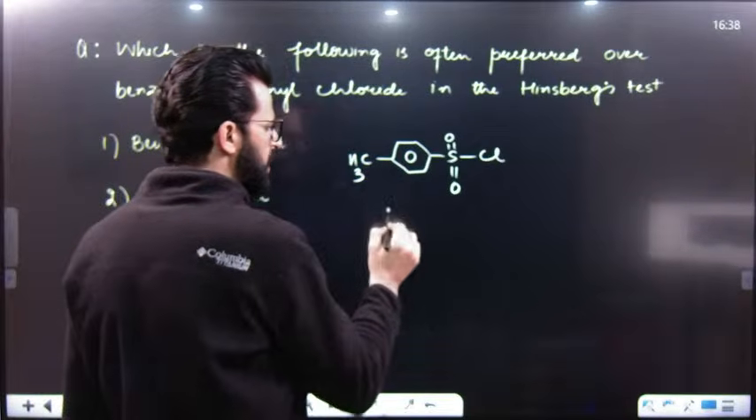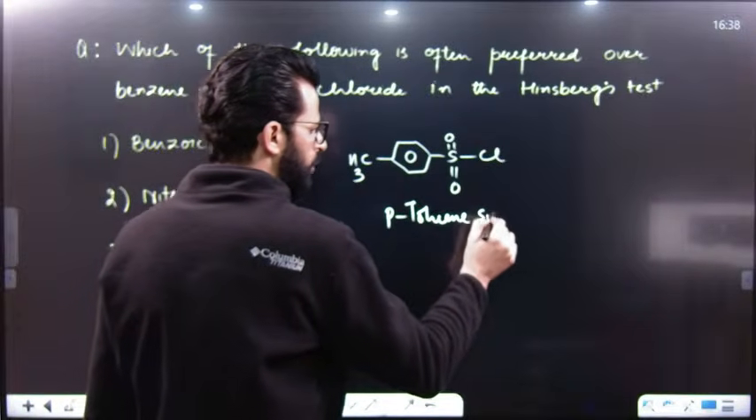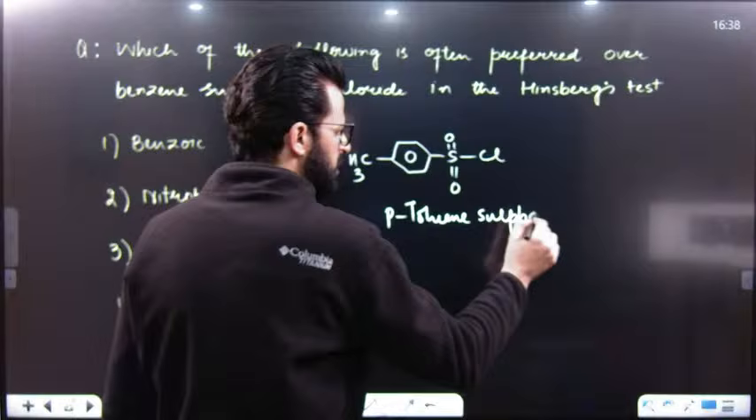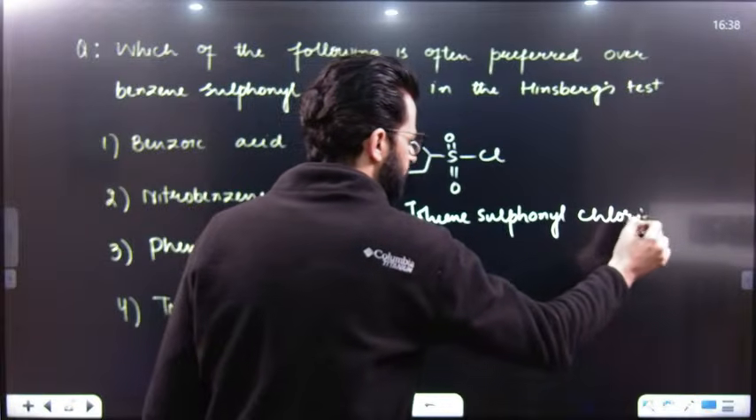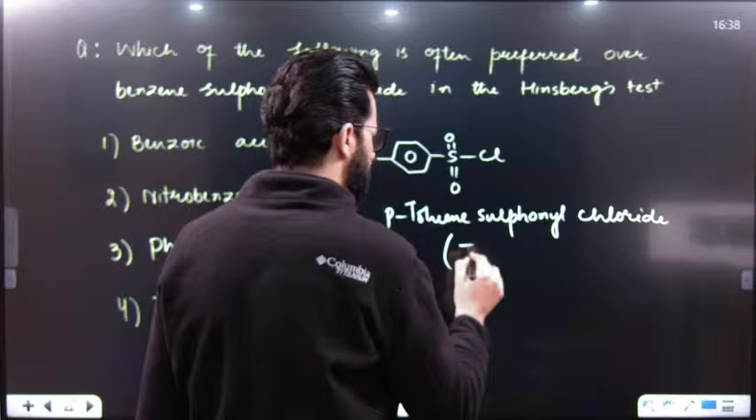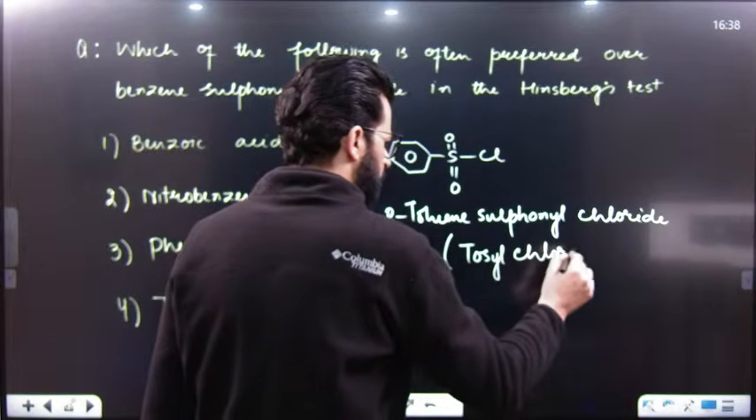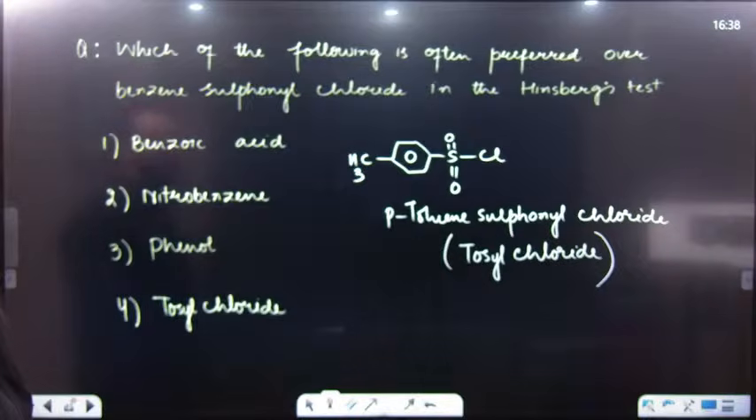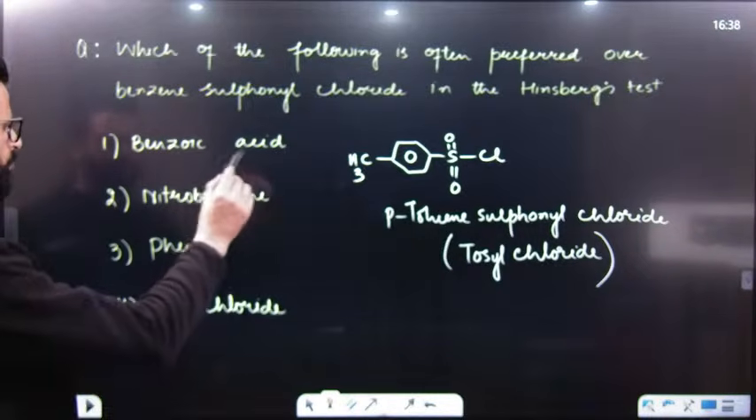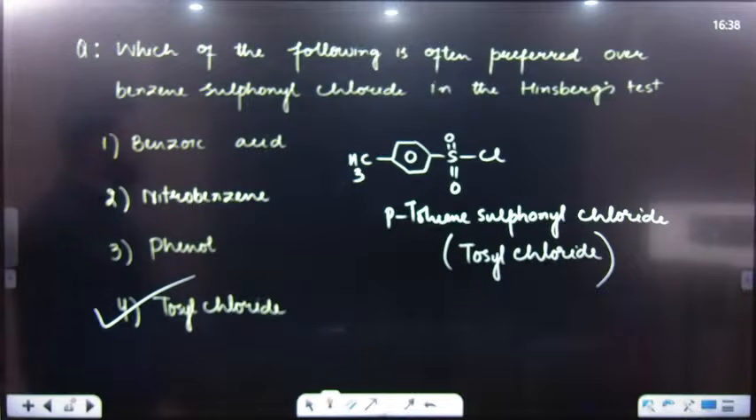This is known as paratoluene sulfonyl chloride. So this is preferred or used instead of benzene sulfonyl chloride nowadays. This is also known as tosyl chloride. So you can remember the name of this species which is preferred over benzene sulfonyl chloride. So benzoic acid no, nitrobenzene no, phenol no. So this is tosyl chloride.